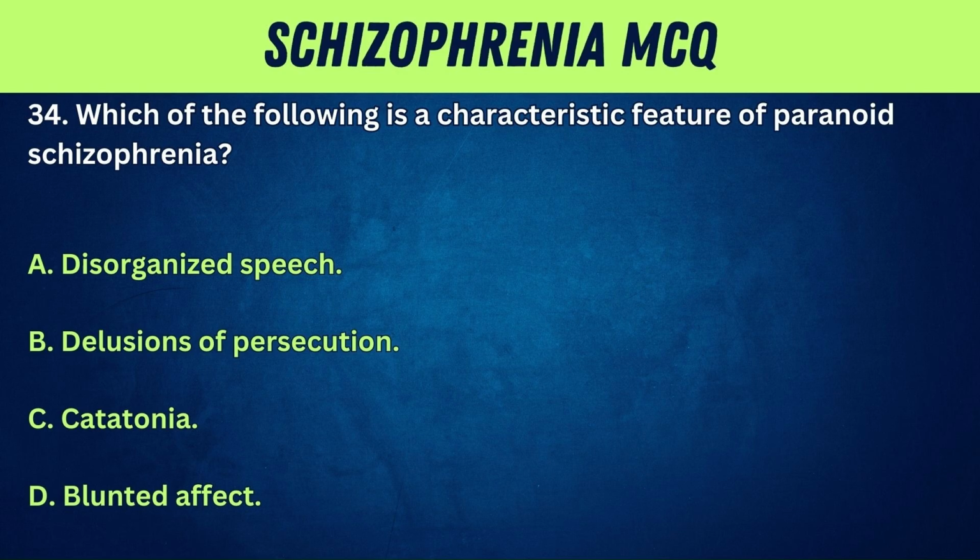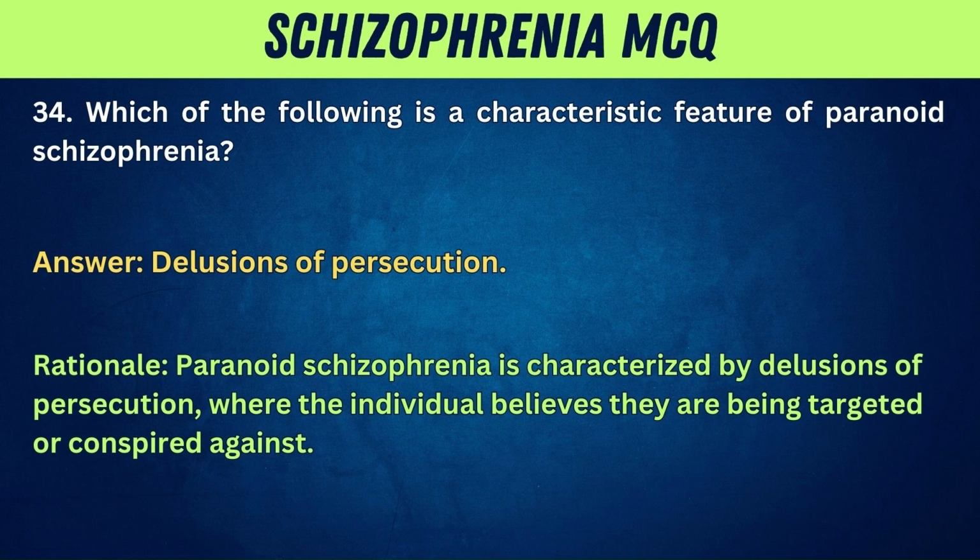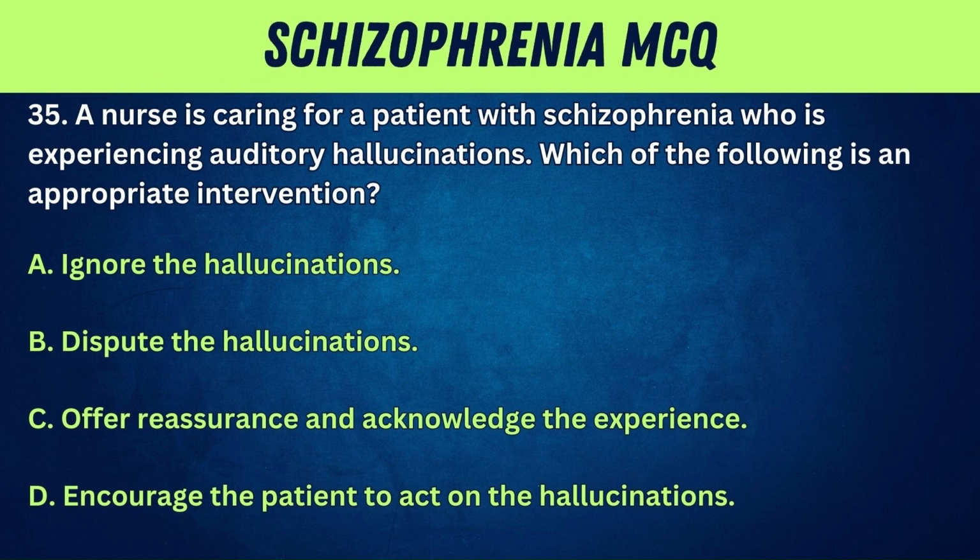34. Which of the following is a characteristic feature of paranoid schizophrenia? A. Disorganized speech. B. Delusions of persecution. C. Catatonia. D. Blunted affect. Answer: delusions of persecution. Rationale: paranoid schizophrenia is characterized by delusions of persecution, where the individual believes they are being targeted or conspired against.